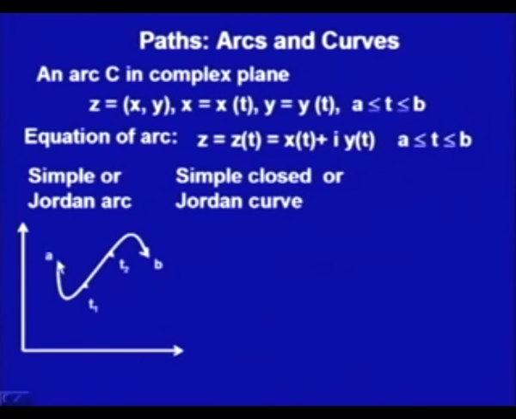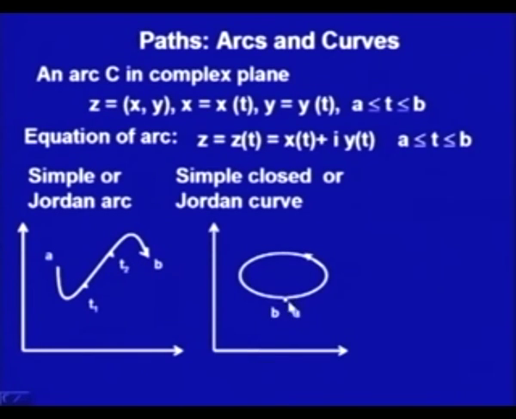As I said, this is except possibly at the initial and ending points A and B, they may be the same, that is, it may be of this form, starting from A, reaching this one and moving in this manner.